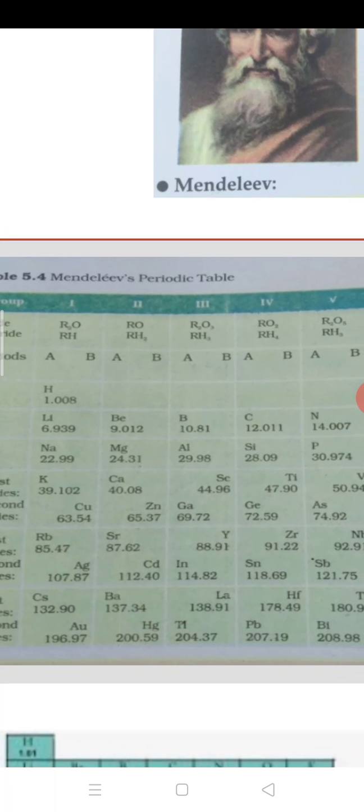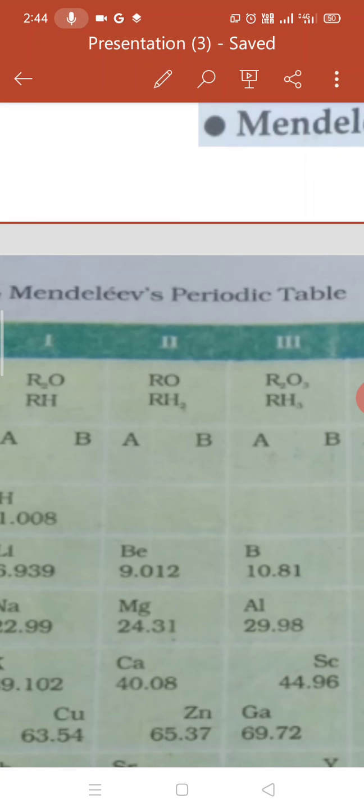In your periodic table, elements are mentioned as R. At the top there are columns known as groups, and rows, meaning horizontal rows, known as periods.